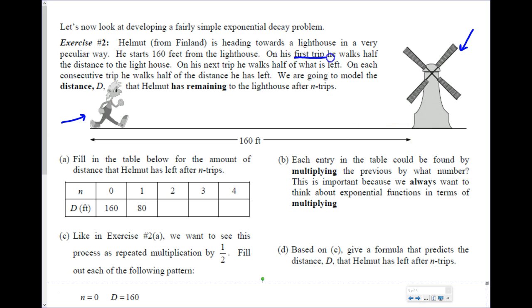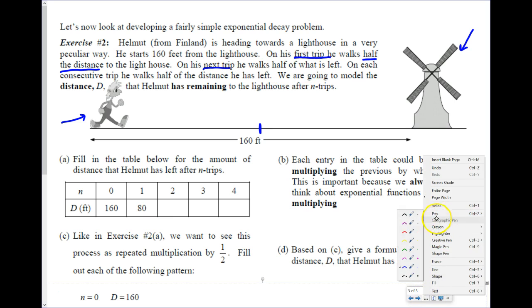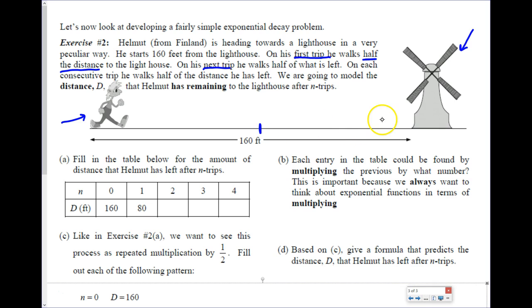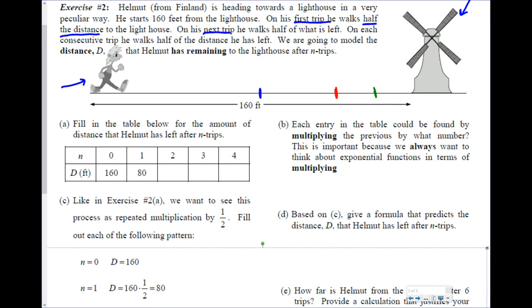On his first trip, he walks half the distance to the lighthouse. So on his first trip, he walks to about here. On his next trip, he walks half of what's left. So here's half of what's left right here, and he walks half of that. On each consecutive trip, he keeps just going half of what's left over, right? So he's just going half and half and half. So we're going to model this distance using an equation and a table to get an idea of how decay works. Okay, so that's the situation.